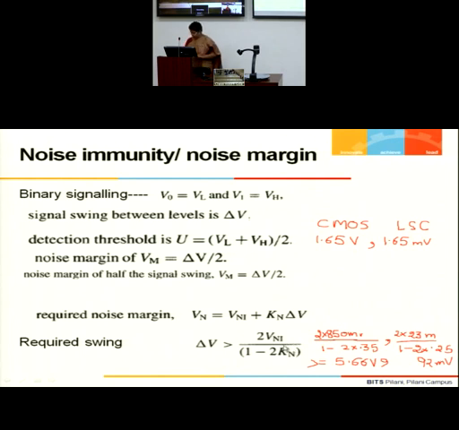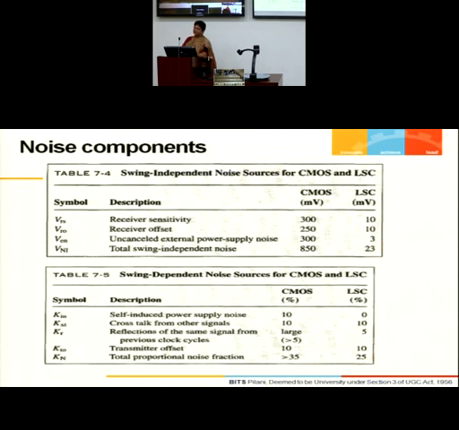Now if I look back at the noise components of my example system, we are assuming this column is for CMOS, for swing independent noise source components, and this is for swing dependent noise components, both for CMOS as well as the current mode design. LSC is low swing current mode, and CMOS is voltage mode CMOS. But that doesn't mean LSC is not CMOS. It is just a way of representing it in this table.